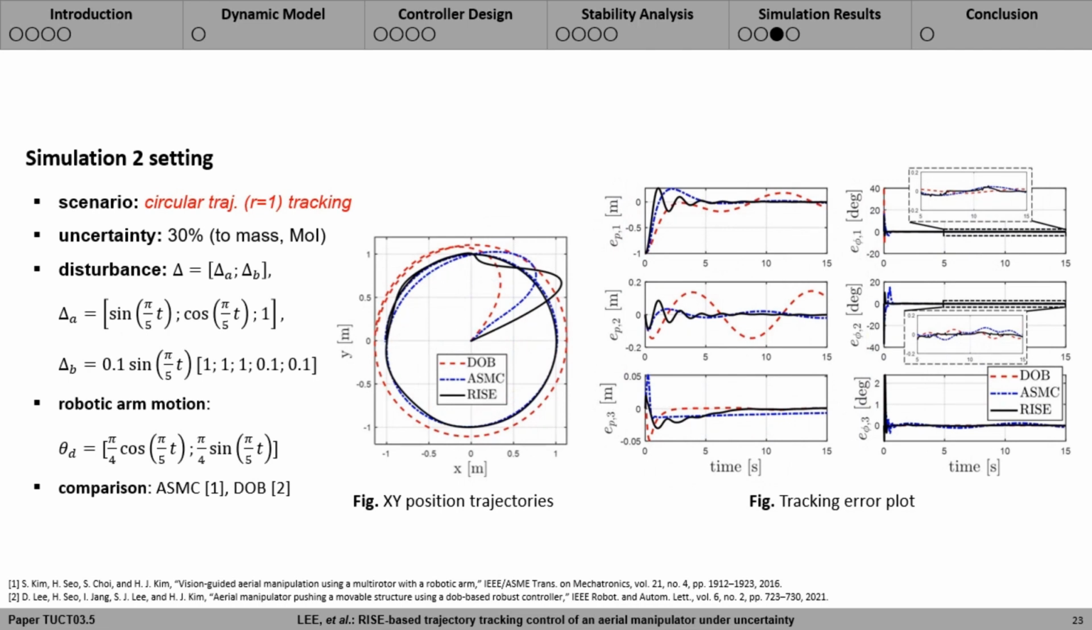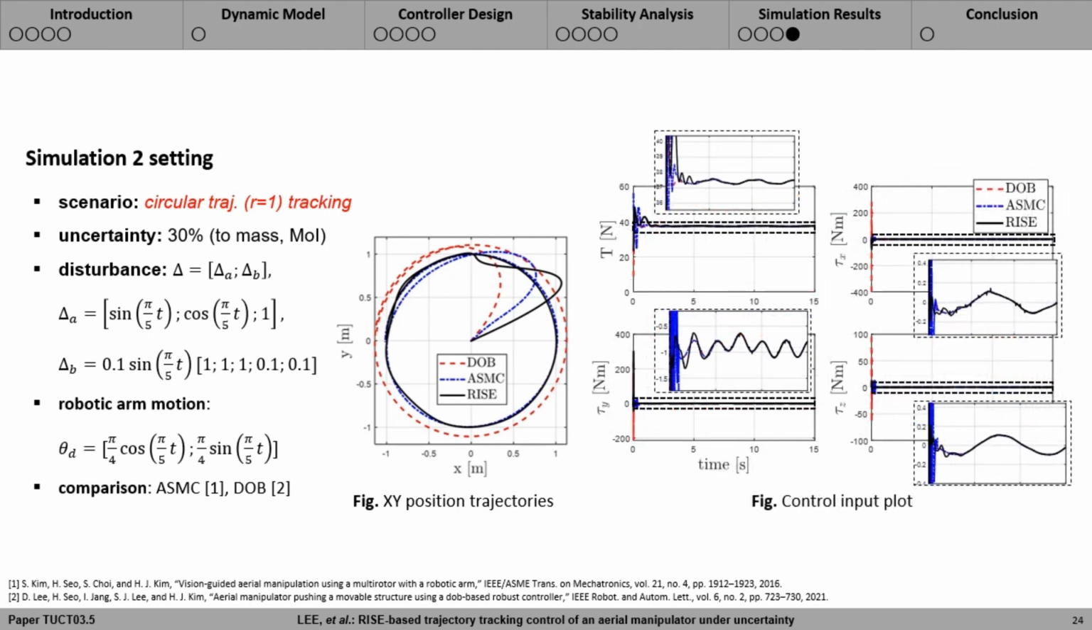The second simulation setting is to track a circular trajectory with radius 1. The same amount of uncertainty is provided to the system, and the desired trajectory of the robotic arm is also identical. As can be found in the left XY plane projected figure, the proposed controller shows the best circle shape of radius 1. Time histories of position and orientation error signals also validate the proposed controller's performance.